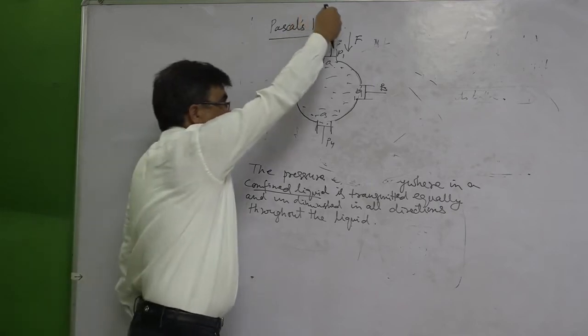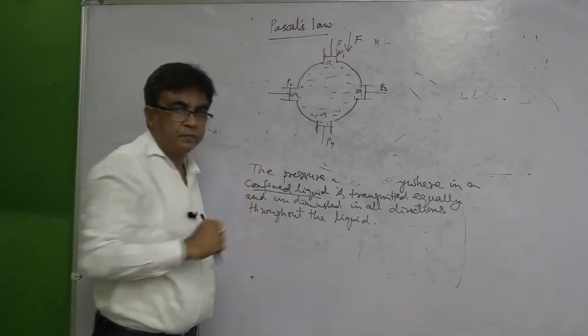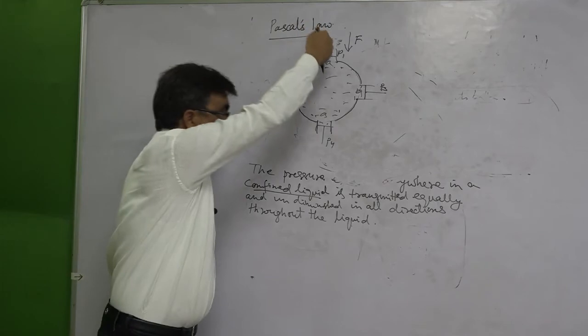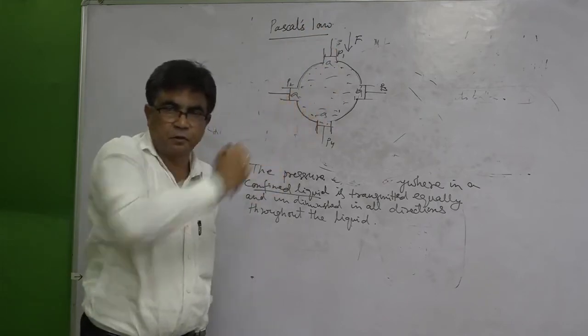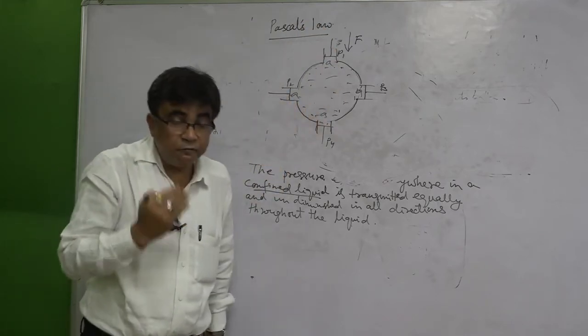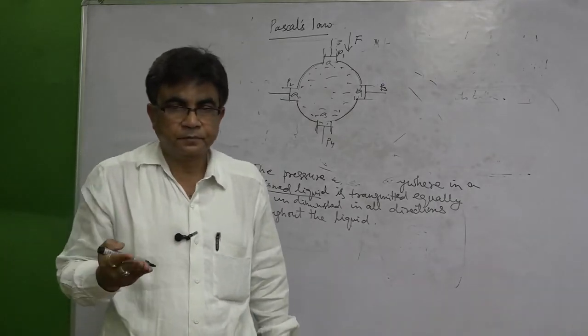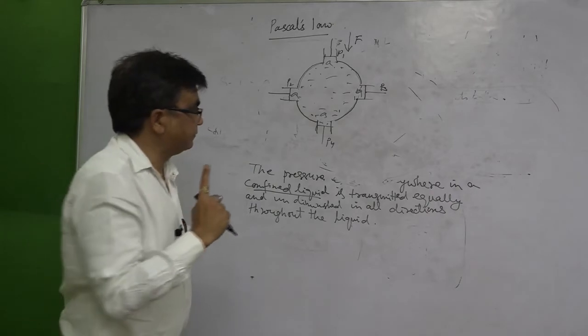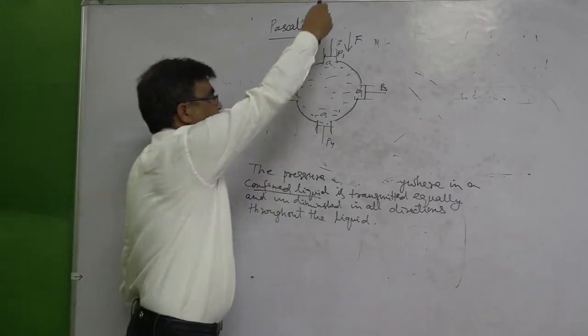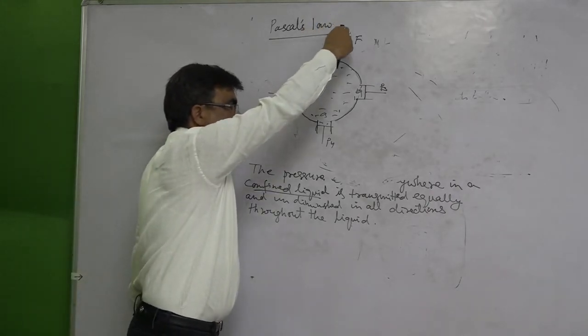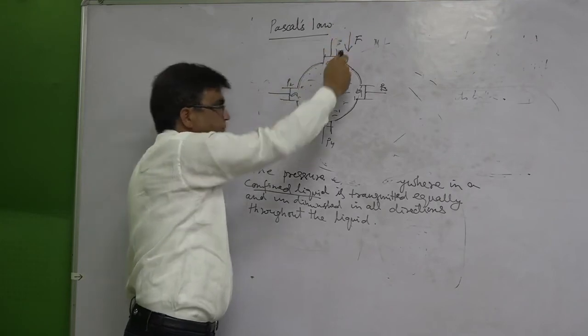Now, if you push piston P1 downward with a force F, what will be our observation? We will see that piston P1 is being pushed downward.